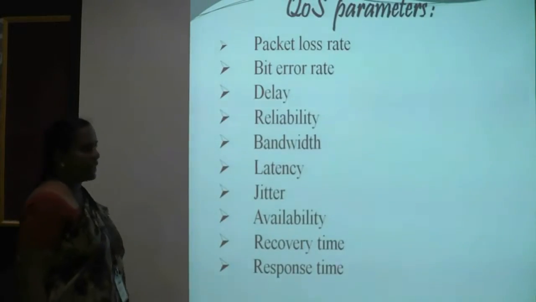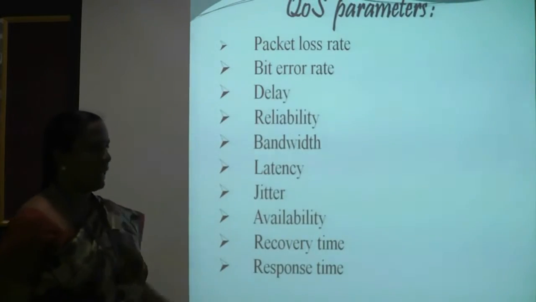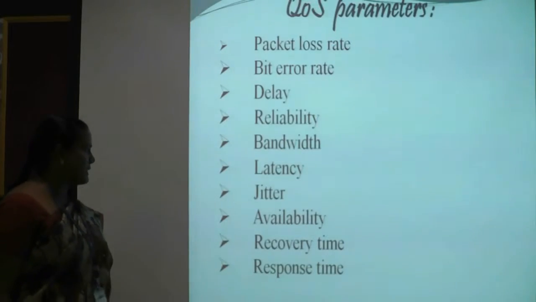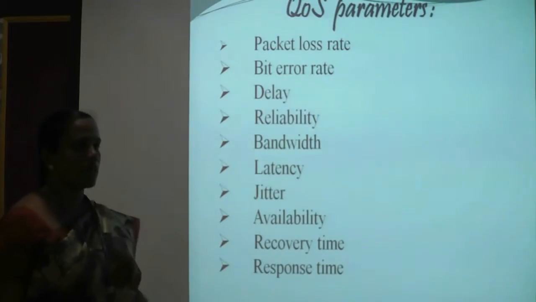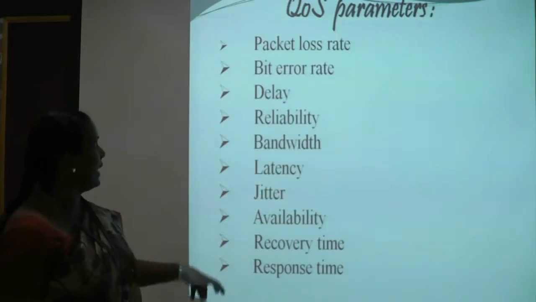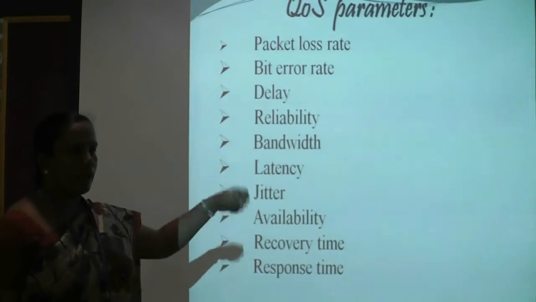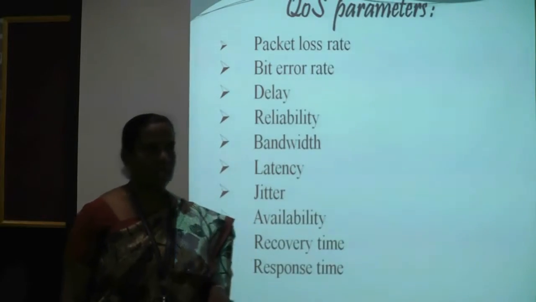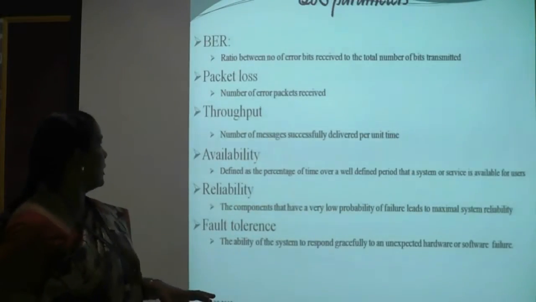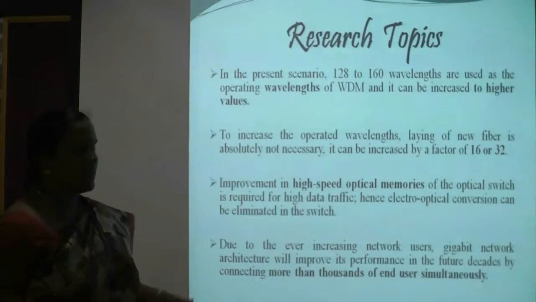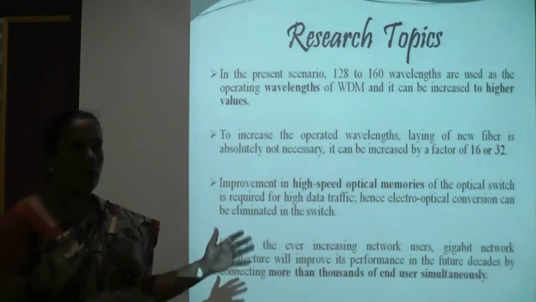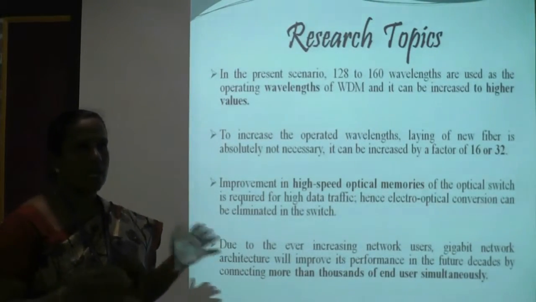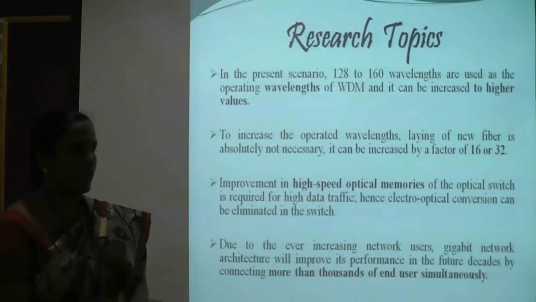That is packet loss rate, bit error rate, delay, reliability, bandwidth, latency, jitter, availability, recovery time, response time and so on. We can take each and every parameter and improve the quality of service parameters. Otherwise we can go for the architectural issues. We can modify the available architectures used in OPS and OBS.